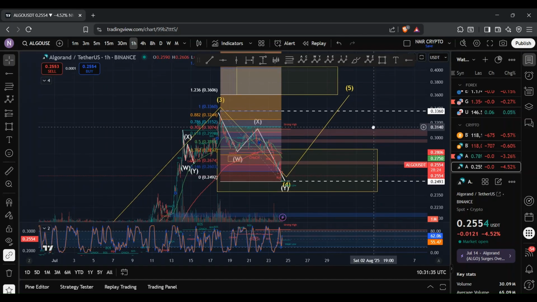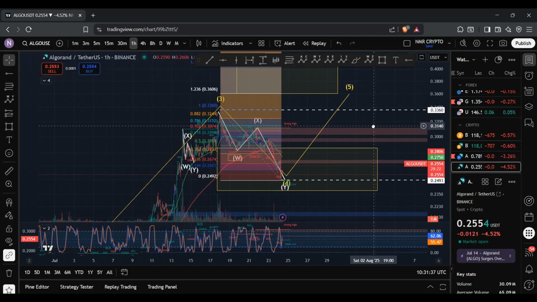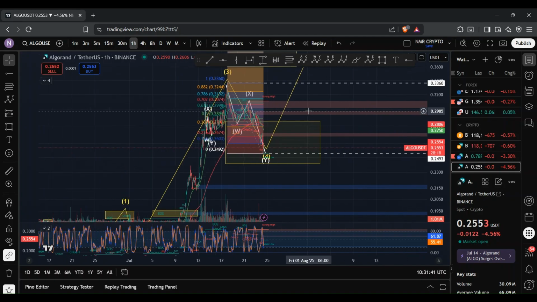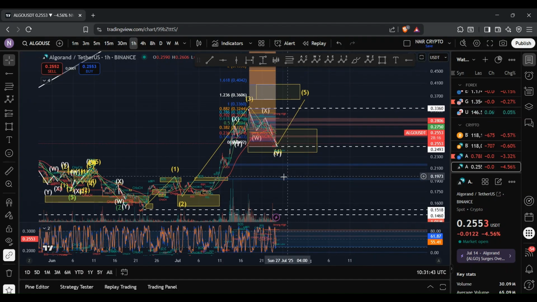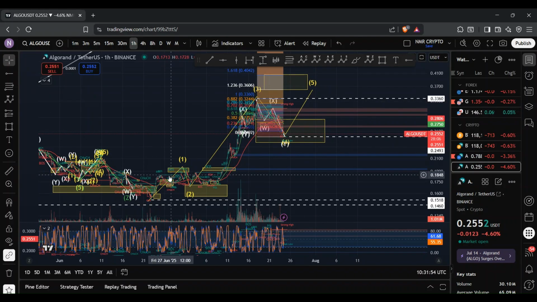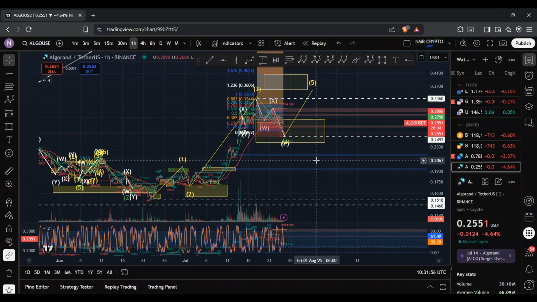given that the bears have had control of the market over the past few days. I am looking out for this reversal before seeing a bigger move to the downside, where we could potentially see a 50 to 88.2% retracement of this bigger wave structure here. Now, of course, if we do fail to tap into this region, then that would mean that we ended up completing this 5-wave structure, and we get to that bigger retracement to the downside, where we could go even deeper than this level here.